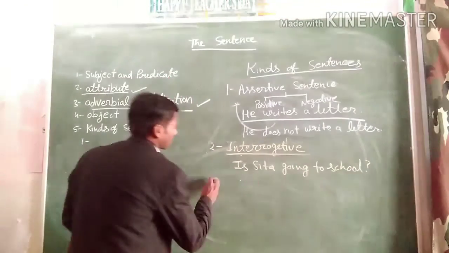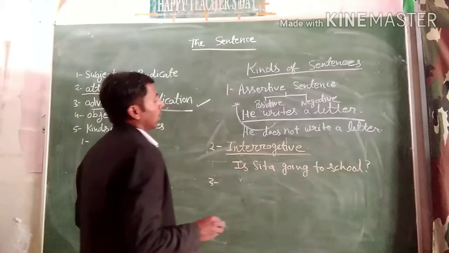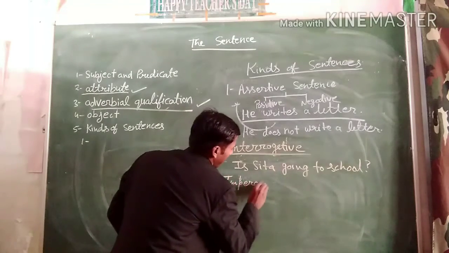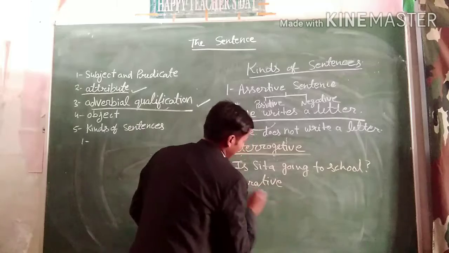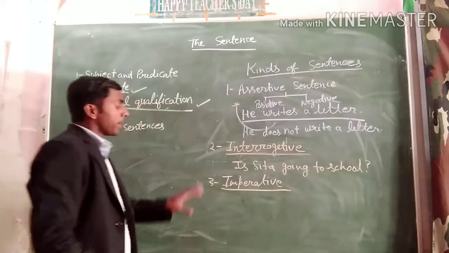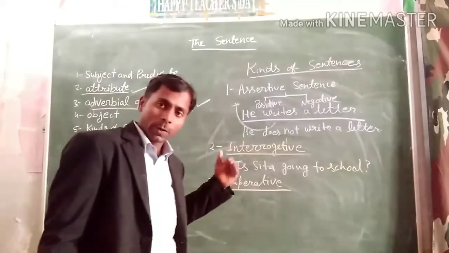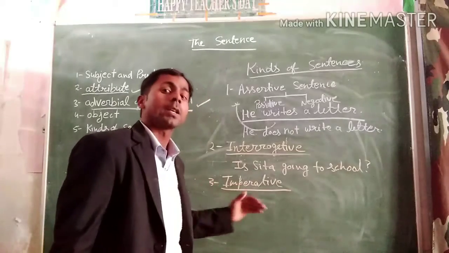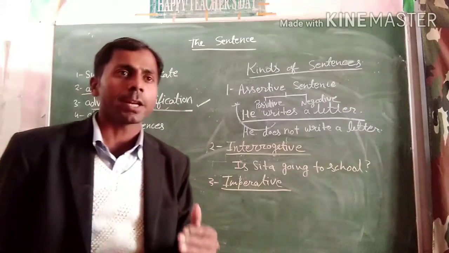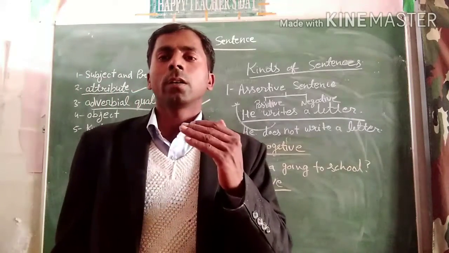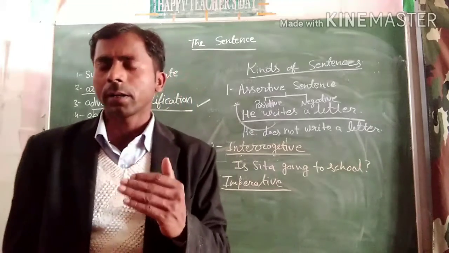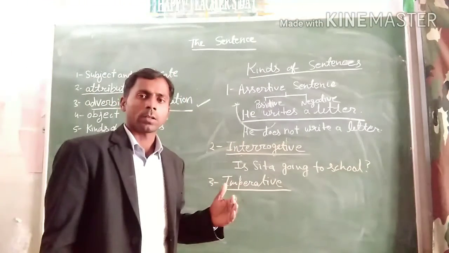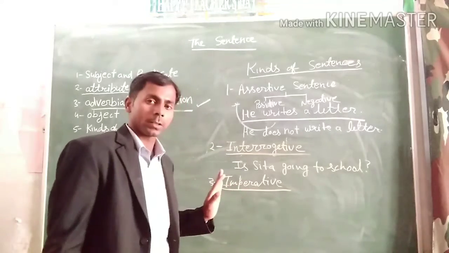Next is the imperative sentence. First we define it: what is the definition of an imperative sentence? A sentence that expresses a command, request, advice or suggestion will be an imperative sentence.